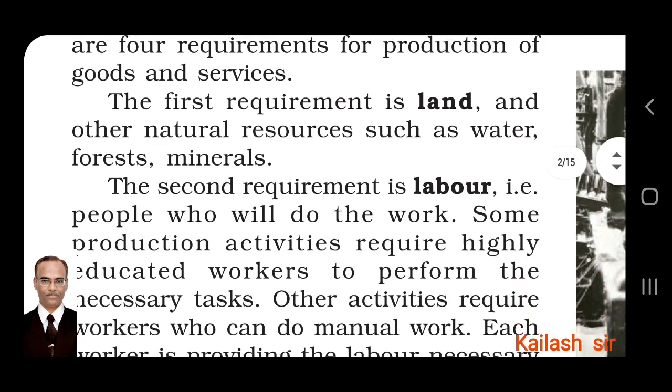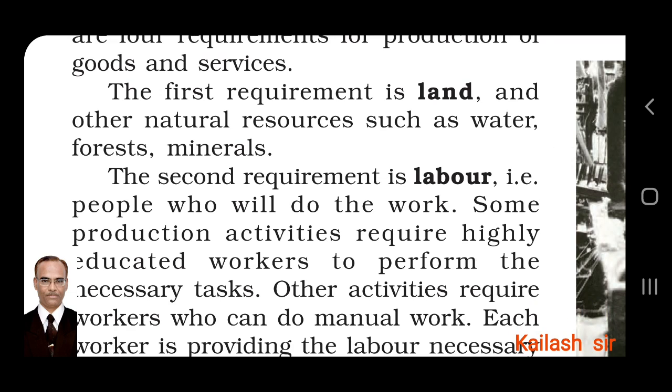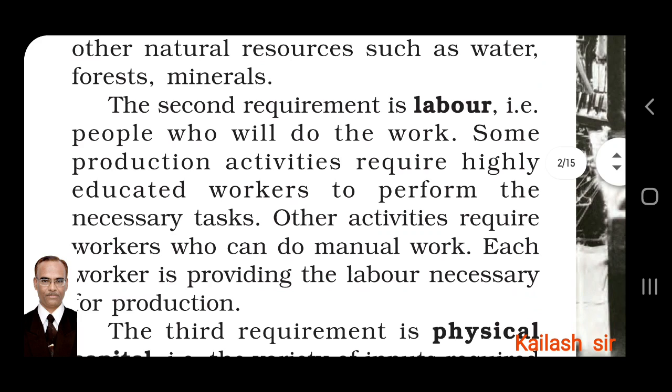The first requirement is land and other natural resources such as water, forests, minerals, etc. The second requirement is labor, physical work. These are the people who will do the work. Some production activities require highly educated workers to perform the necessary tasks.